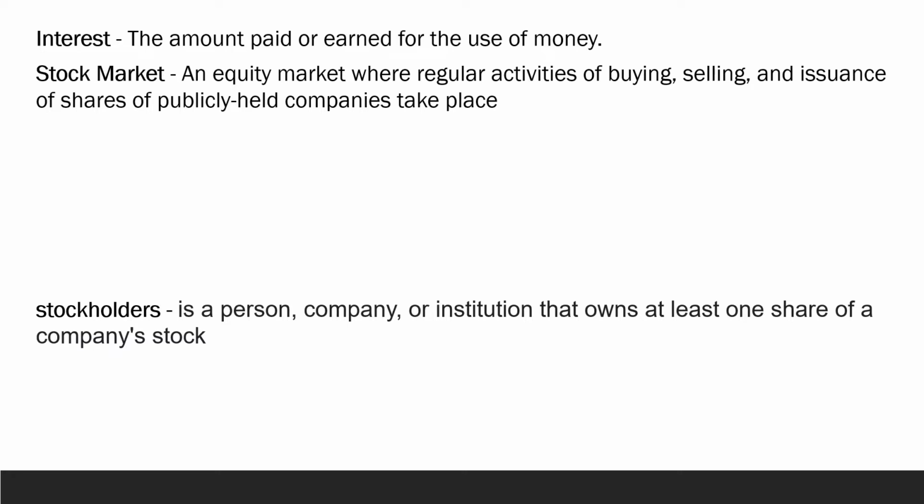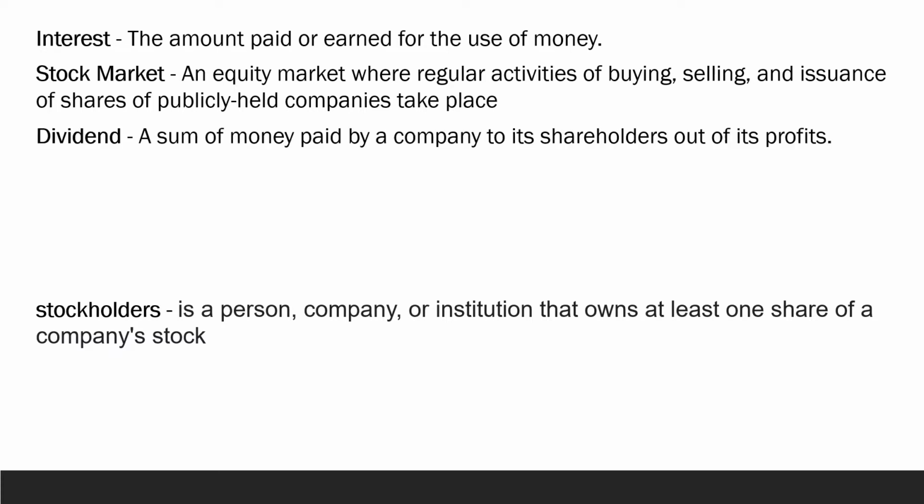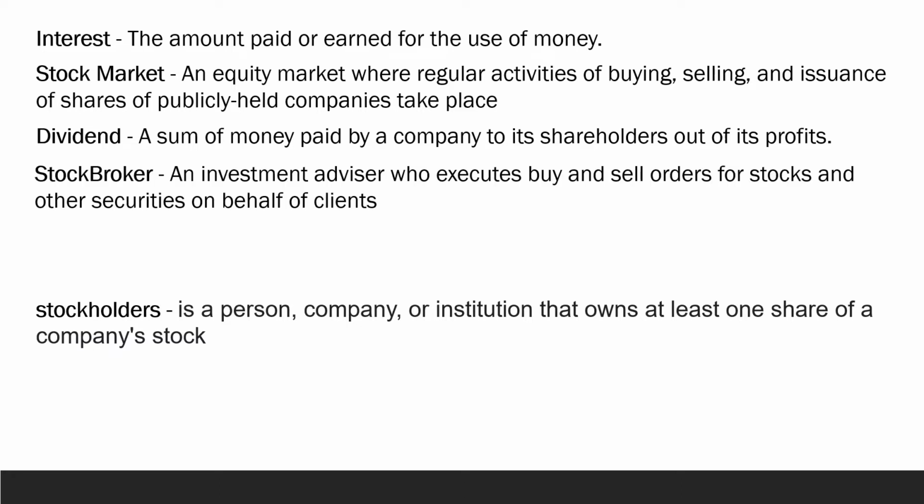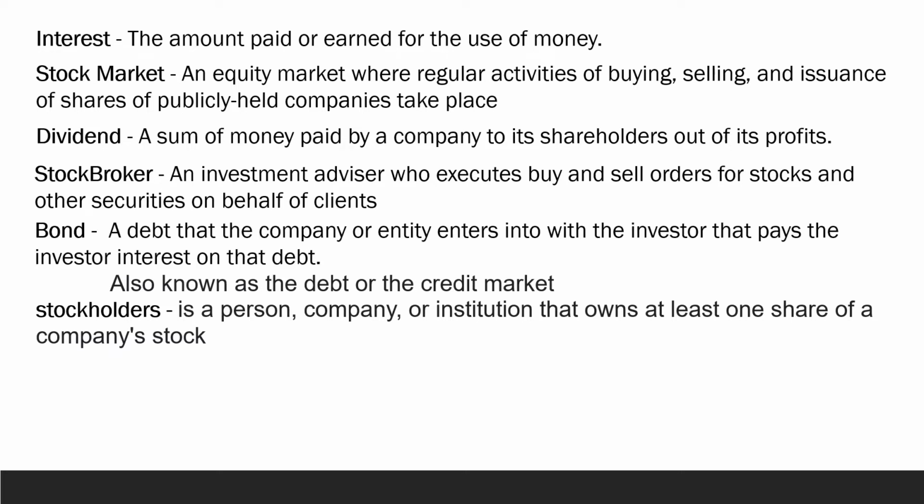Next is the stock market. Stock market is an equity market where regular activities of buying, selling, and issuance of shares of publicly held companies take place. Next is the dividend. A dividend is a sum of money paid by a company to its shareholders out of its profits. Next is the stockbroker, an investment advisor who executes buy and sell orders for stocks and other securities on behalf of clients.